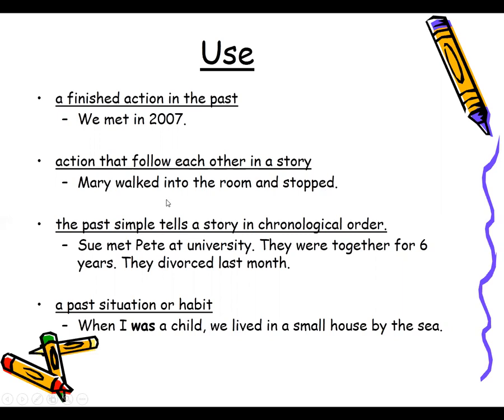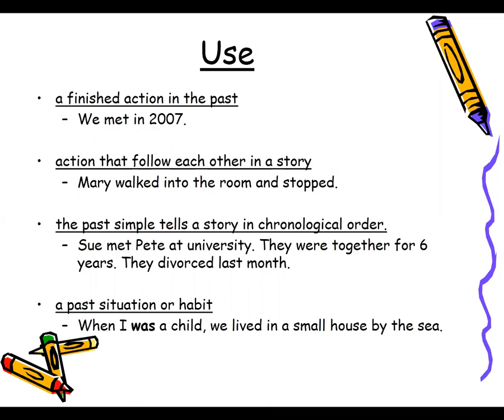Okay, so something that happened in the story, because a story is not in the present. Whatever story is being written right now is mostly in the past tense. Okay. Third, the past simple tells a story in chronological order. Now, if something is in chronological order, that one thing happened after another, and after the second, the third step happened, then for that we use simple past tense.